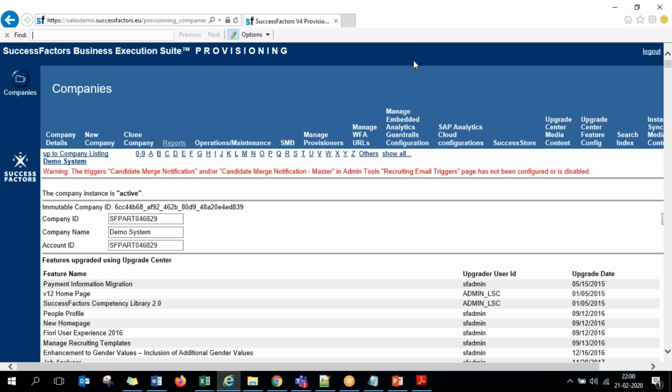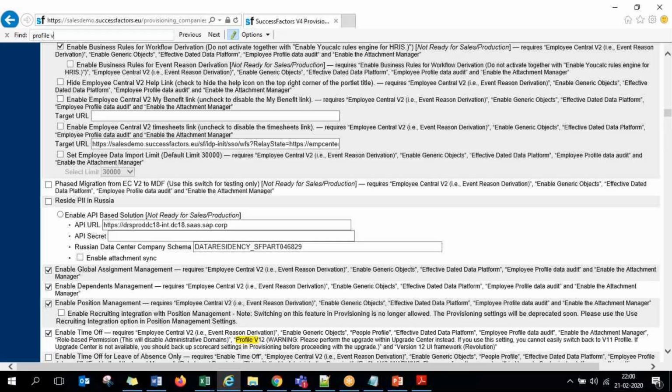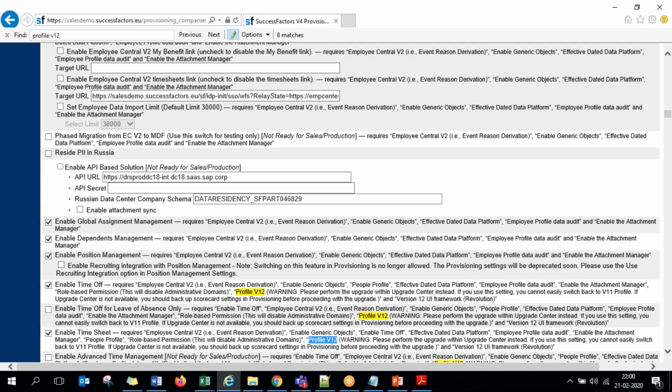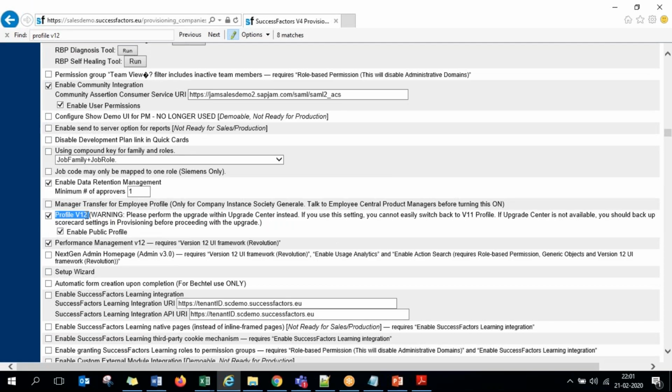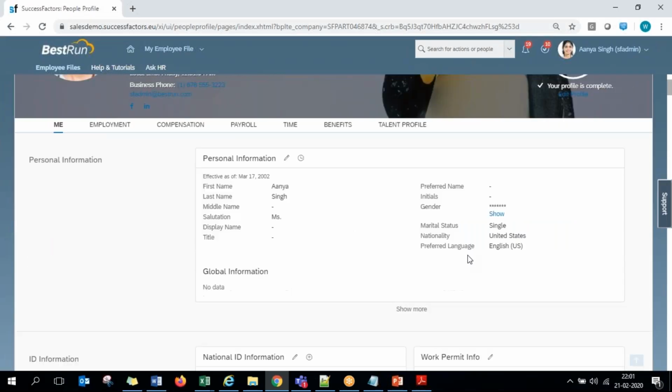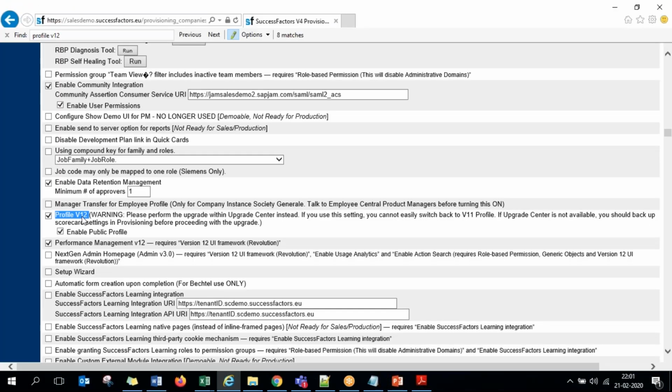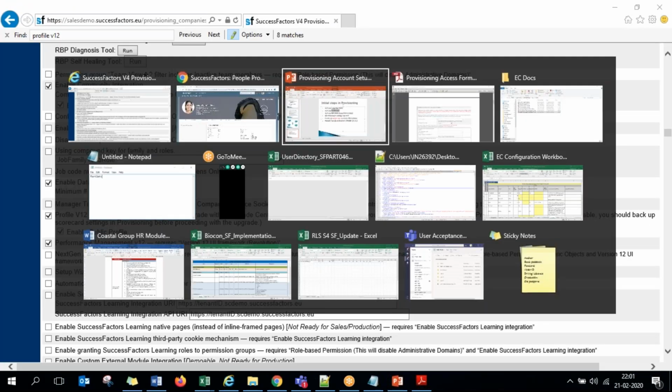So you can actually search here in the name of that profile V12. So profile V12, you search it. So here you will find the profile V12, guys. So you have to activate this profile V12. So to have this profile screen with all the employee data, this is important to be activated. That is the second one.